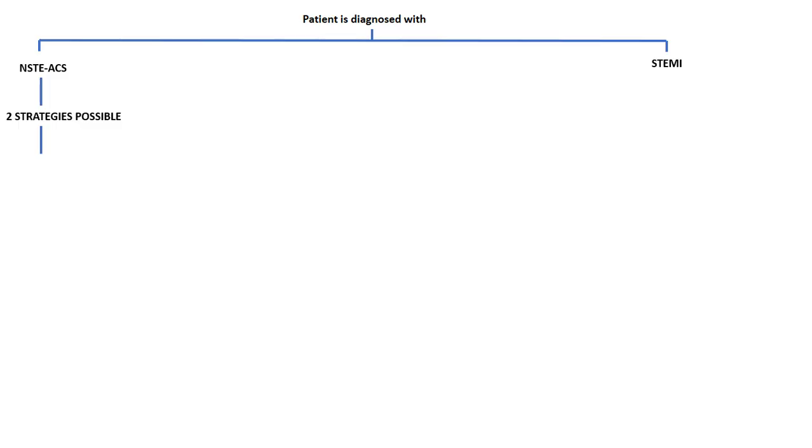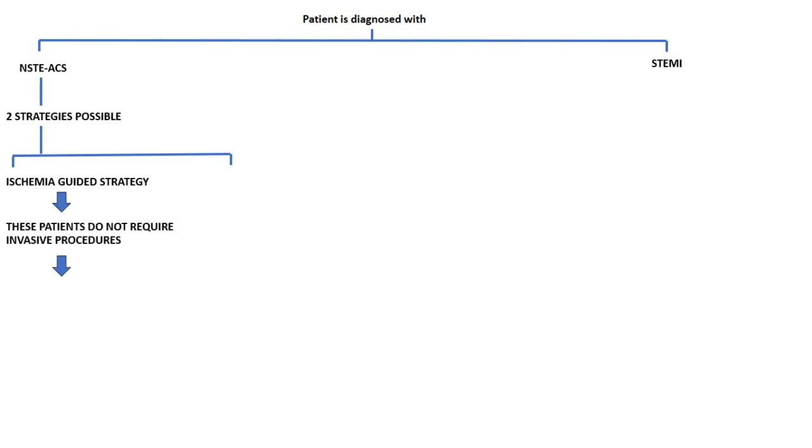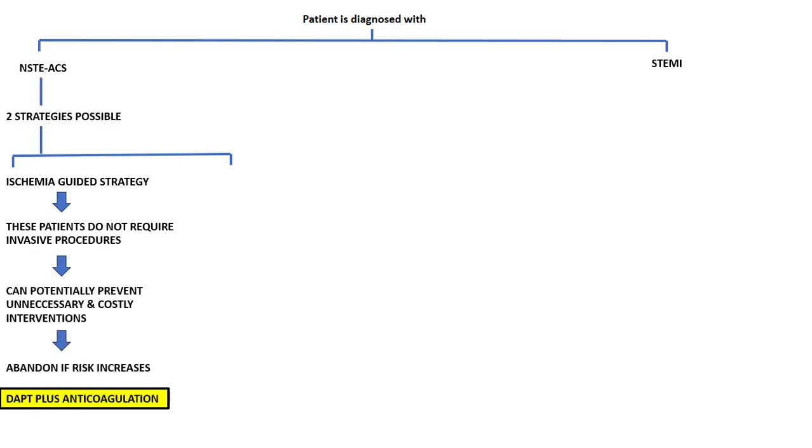So, if the patient is diagnosed with a non-ST elevation acute coronary syndrome, which could mean a high risk unstable angina or non-ST elevation MI, then two strategies are possible. Number one, an ischemia guided strategy. So if the patient is suitable for this strategy, then we simply give the patient dual antiplatelet therapy plus anticoagulation.